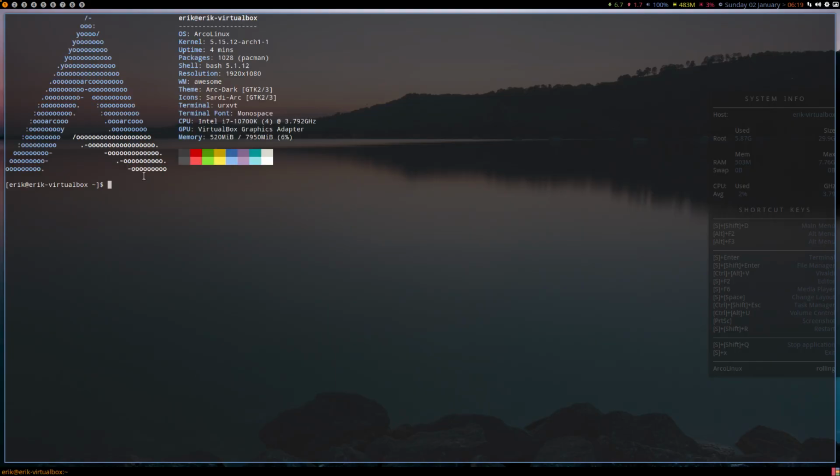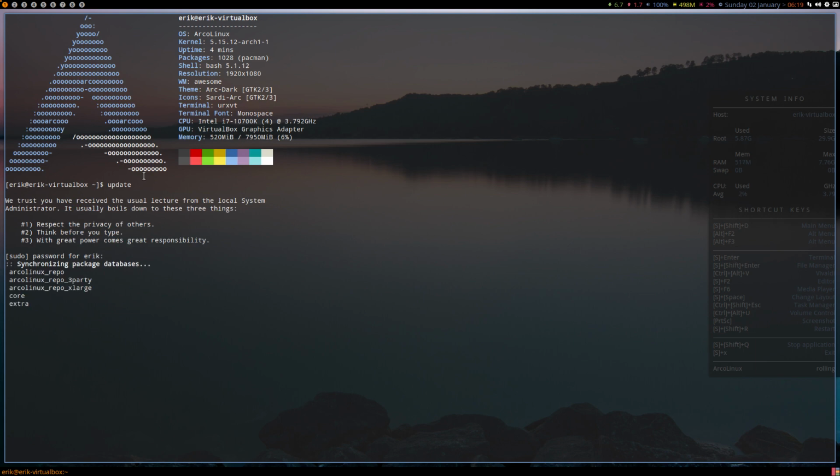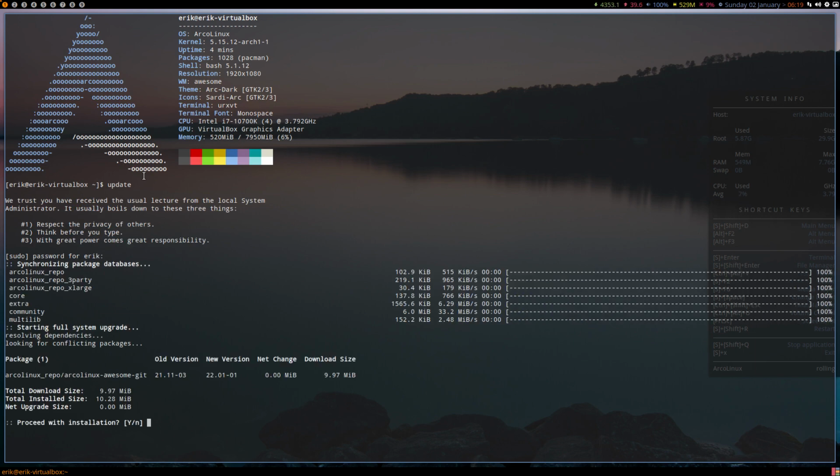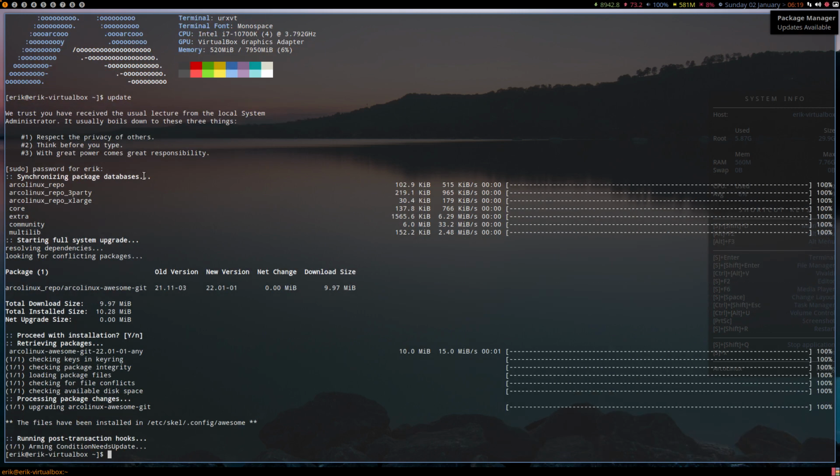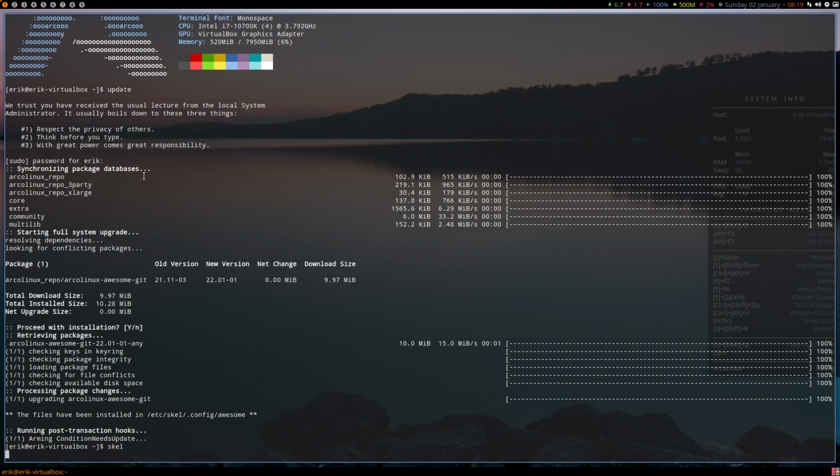So we've implemented the update, which means update. And ArcoLinux Awesome Git is jumping from version 21 to 22. A new year, and the configuration is in Skel. Remember, what is Skel? ArcoLinux.com, Skel. There's an article about Skel, and typing Skel has consequences.